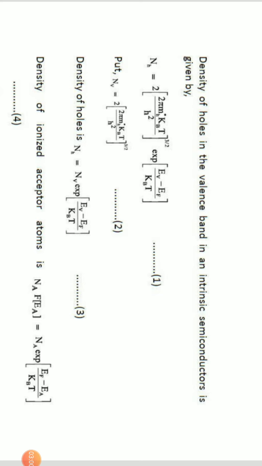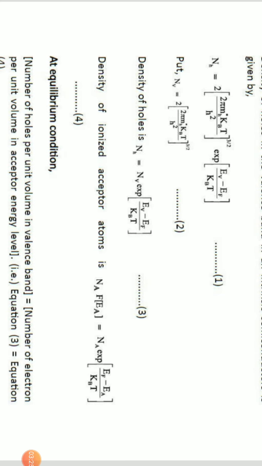Here the density of holes in the valence band because of intrinsic contributions is given by 2 into (2πmh*kT/h²)^(3/2) into exponential of (Ev − Ef)/kT. Let us assume that 2 into (2πmh*kT/h²)^(3/2) is some constant Nv, the density of holes in intrinsic semiconductors. So Nh is given by Nv into exponential of (Ev − Ef)/kT.